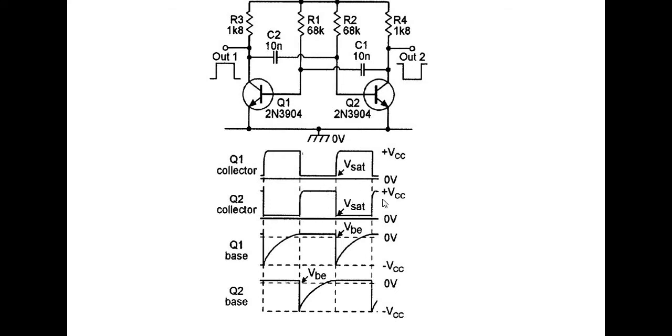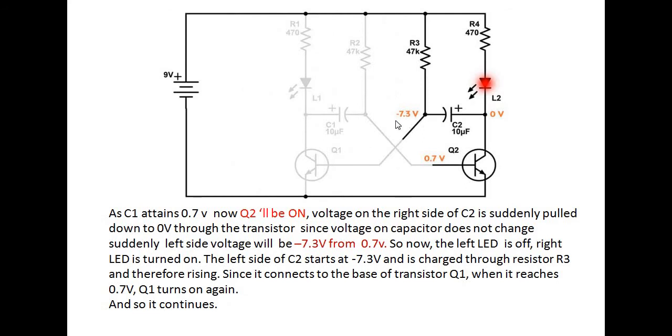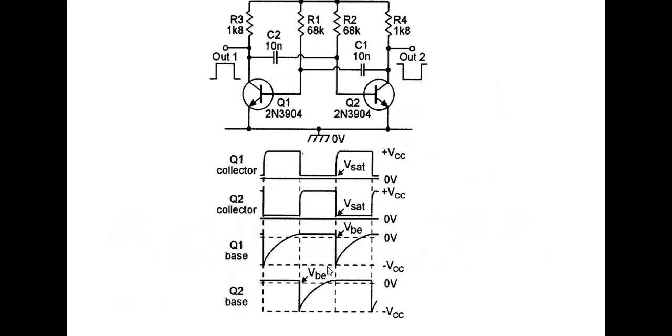How can we say Q2 is off? Look at the voltage graph here. This is nothing but a negative voltage, and this negative voltage is applied at the base of Q2. That's why Q2 is off. Off means output is high, right? How much negative voltage have we seen there? Minus 7.3. Minus 7.3 applied to the base of one transistor, and that particular transistor will be off. Off means output is high, right?